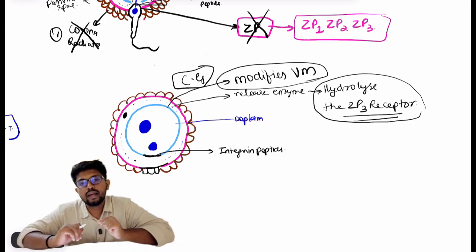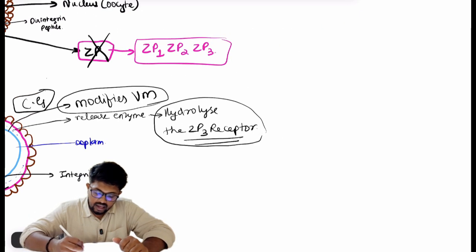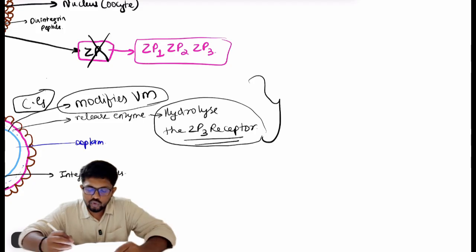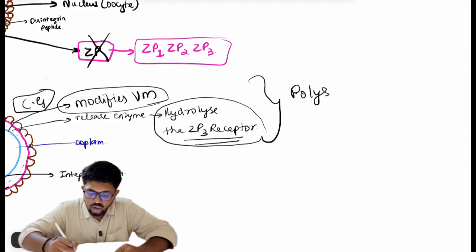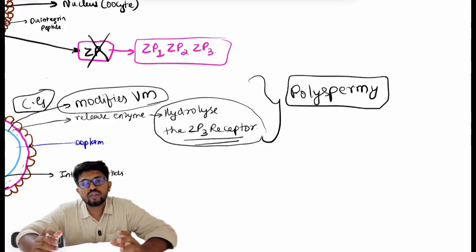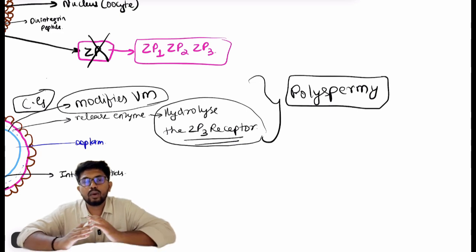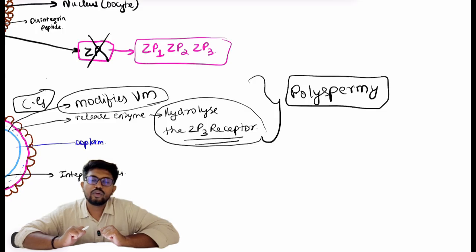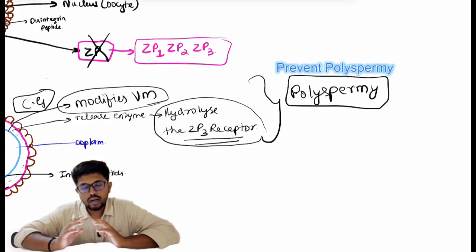Why is this happening? Because one sperm nucleus has entered into the ooplasm, this process happens to prevent any other sperm from entering the oocyte. This phenomenon is called polyspermy prevention, and it happens because of the release of these cortical granules. The cortical granules modify the vitelline membrane and block the ZP3 receptor from accepting any other spermatozoa, preventing any other sperm from entering into the oocyte.